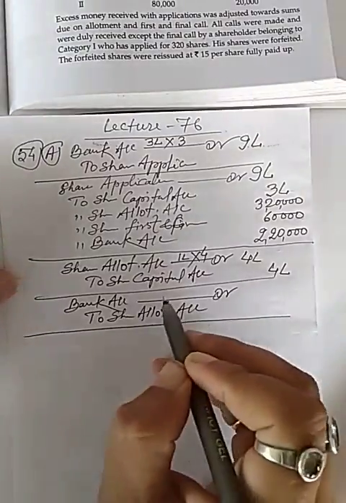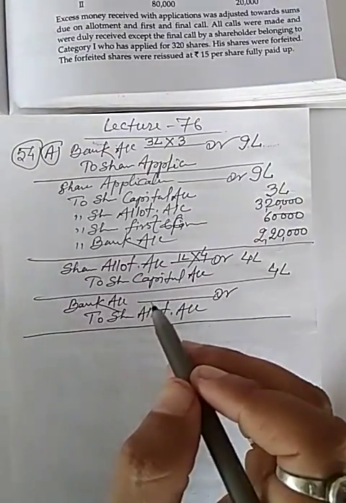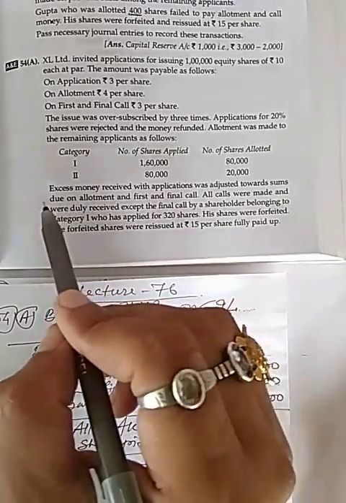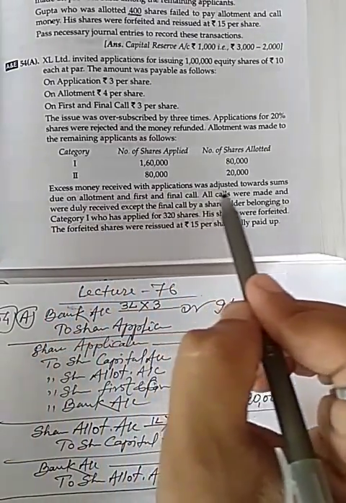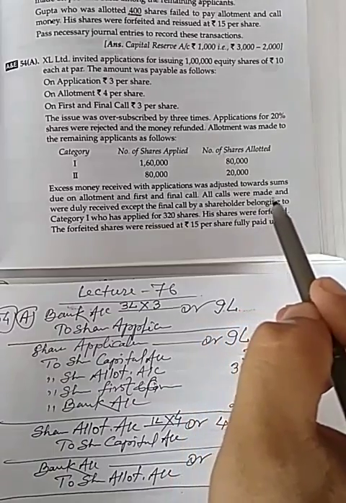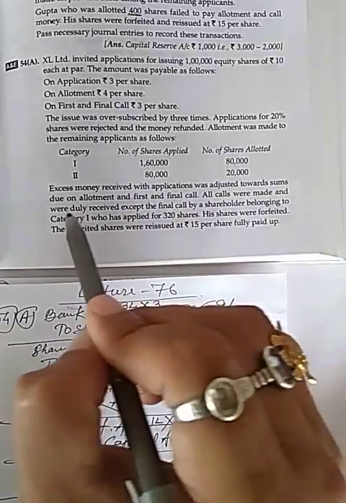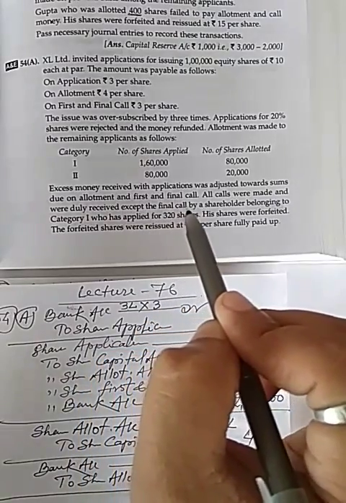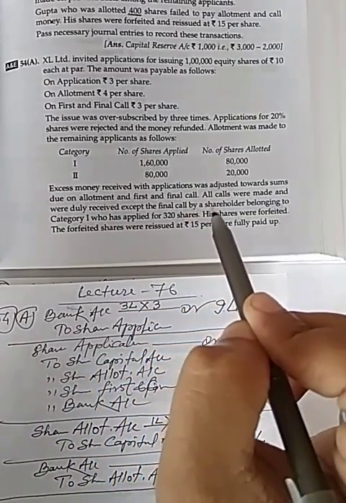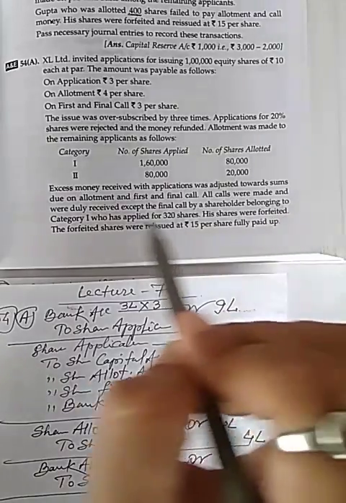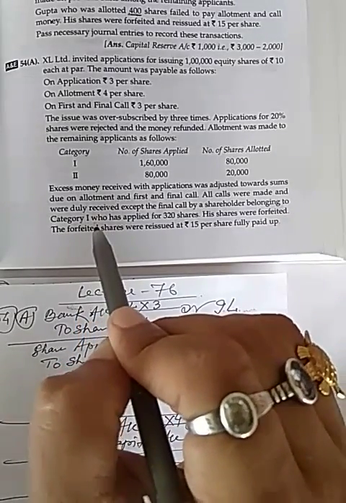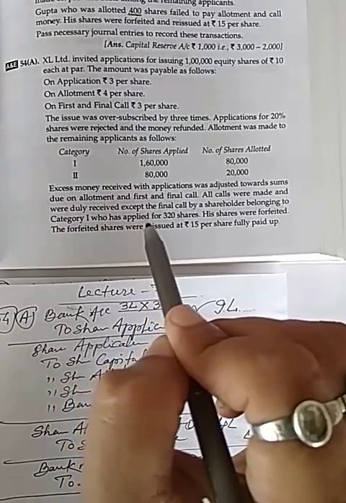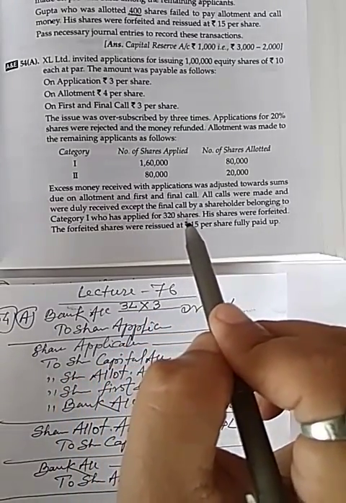Now question is saying, student, all calls were made and were duly received except the final call by a shareholder belonging to category 1 who has applied for 320 shares.